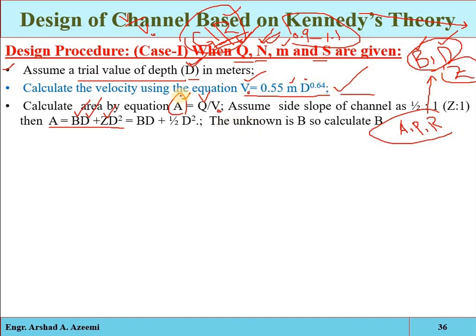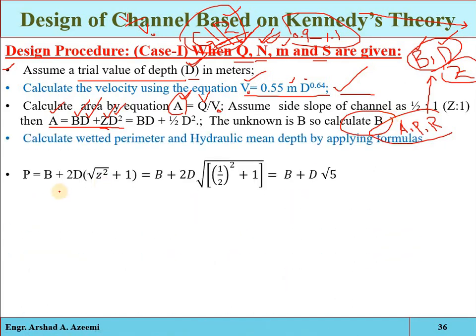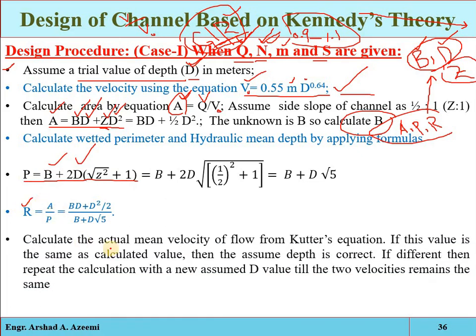Once you get the area, the Z can be assumed. Now A is a function of BD, so we have calculated A, D is assumed, so we will get B. Clear? Once you get the value of B, then we can determine the wetted parameter. Again, the wetted parameter is a function of B and D. Clear? And also we can then determine the hydraulic mean depth. Once we get the hydraulic mean depth, the mean velocity will be determined from Kutter's equation or from the Chezy equation. So that will be our actual velocity.